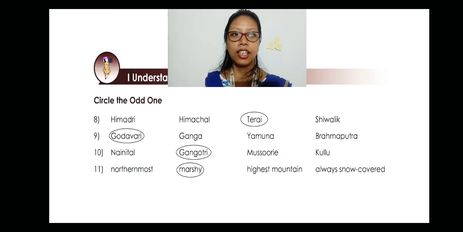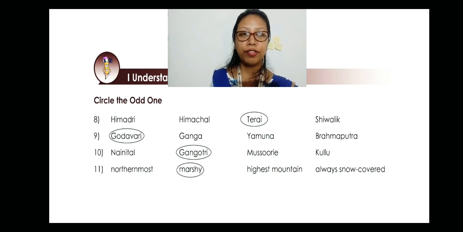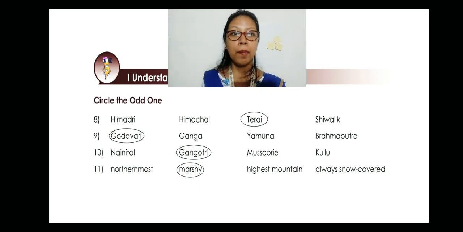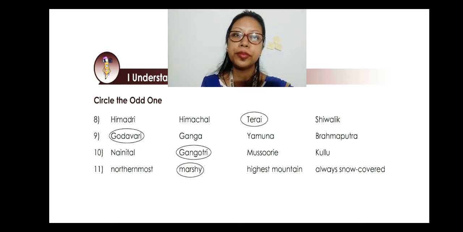Now let us circle the odd one. Number 8. Himadri, Himachal, Terai and Shivalik. Himadri is a range, Himachal is a range and Shivalik is a range. But Terai is a land. It falls under Shivalik. So Terai will be the odd one, so you have to circle the odd one.